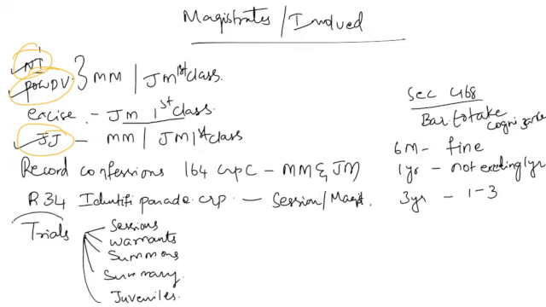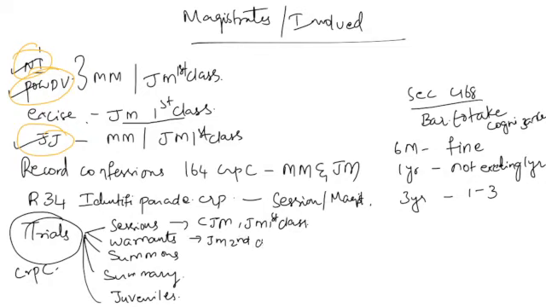For trials which come under the Criminal Procedure Code: for sessions trials, the magistrate involved is chief judicial magistrate first class. For warrants trial, judicial magistrate second class. For summons trial, judicial magistrate first class.